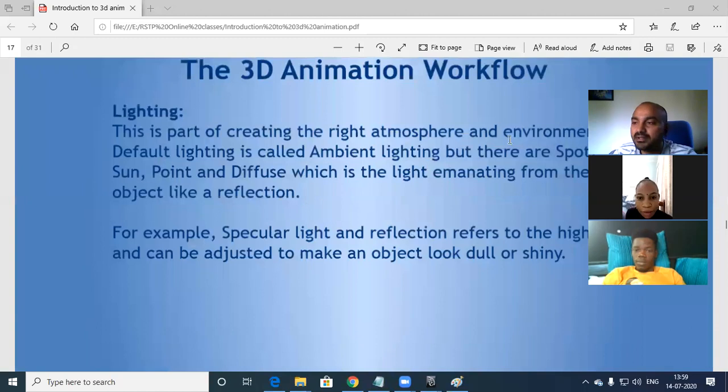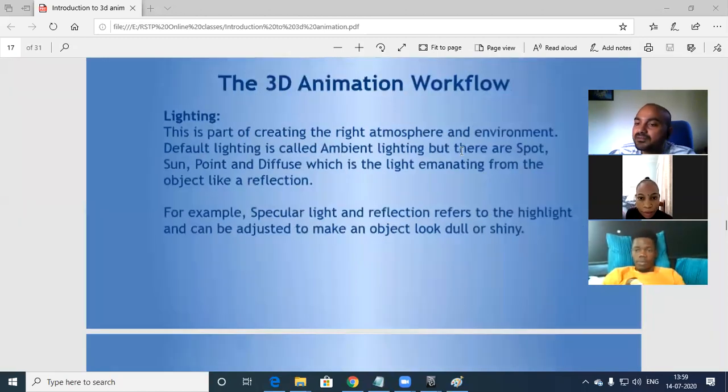Then comes lighting. Lighting is a part of creating the right atmosphere. As I told you earlier, it depends upon the scene, either a day scene, night scene or evening scene. What kind of ambience is required? What is the environment? Based on that, we are going to create using multiple lights, like environment, default lighting, ambient light, spotlight, point light, sunlight, diffuse light. Many things are there, which lead to reflection, refraction and other things.